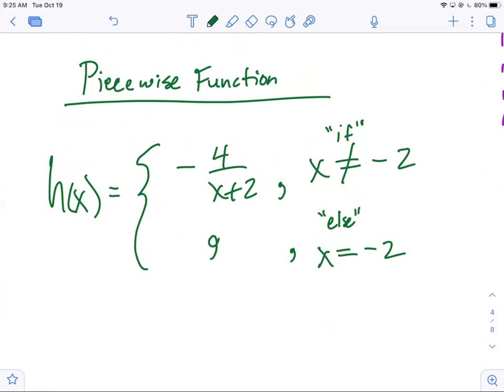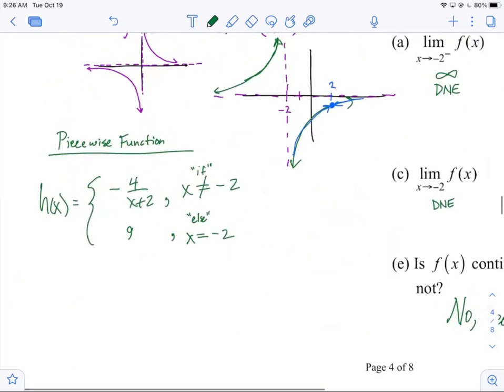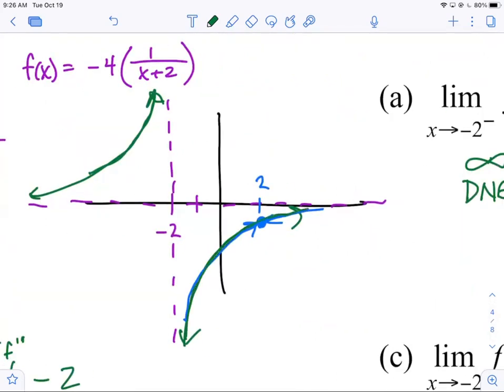Okay, there's no sharing violation here, right? We have all the values when x is not -2, which is to the left and right of the vertical asymptote. And now look, when x equals -2, we're defining it to be -9. So what would the piecewise graph look like? Well, it would look like everything that we've already sketched in green. And then right here, we would just have a dot, okay? And it would be right there at -9.